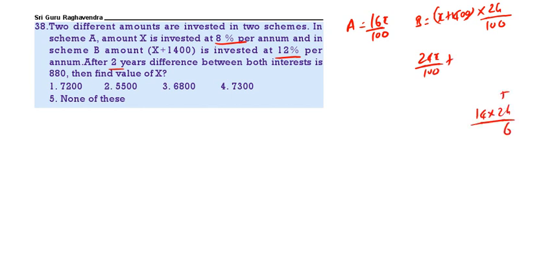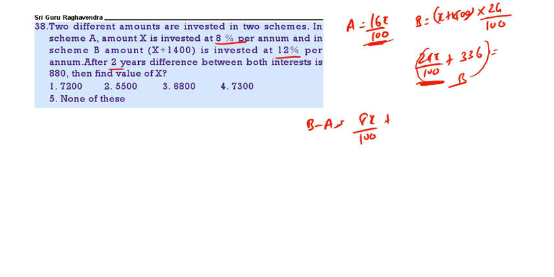14 into 24 is 336. Now this is scheme B, this is A. The difference, B minus A. This is 24, this is 16. Difference 8x by 100 plus 336.